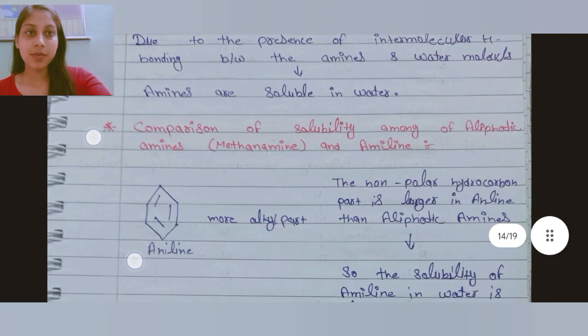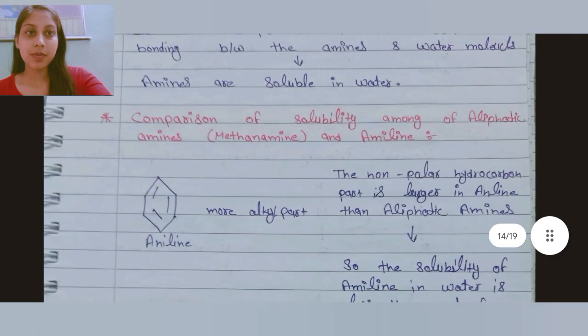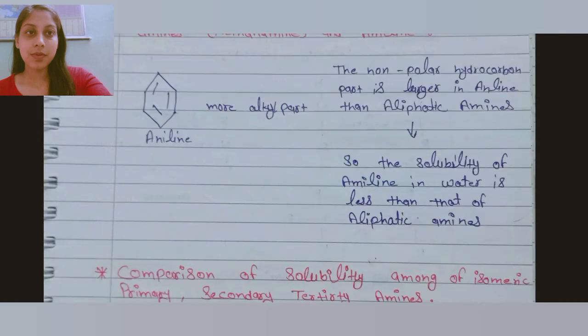Now we are discussing the comparison of solubility among aliphatic amines and aniline. In aniline, the non-polar hydrocarbon part is larger than in aliphatic amines. So as the non-polar hydrocarbon part is more in aniline, the solubility of aniline in water is less than the aliphatic amines.